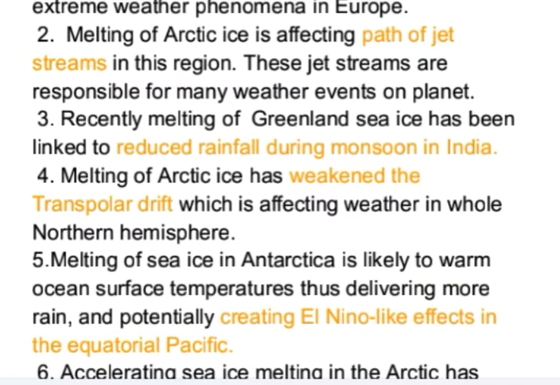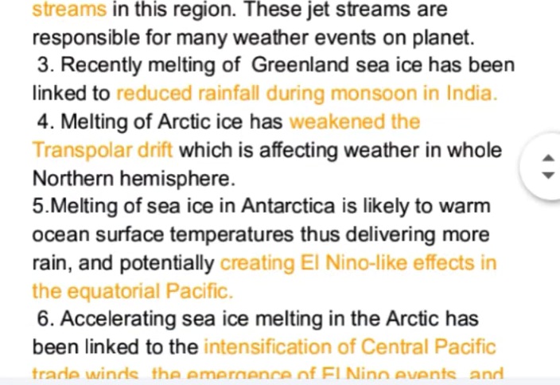Recently, melting of Greenland ice has been linked to reduced rainfall during monsoon in India. Melting of Arctic ice has weakened the transpolar drift, which is affecting weather in the whole northern hemisphere.